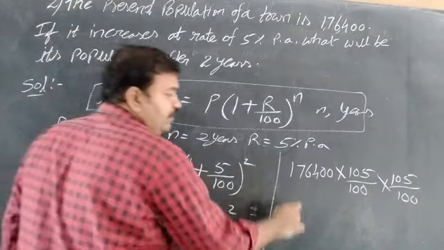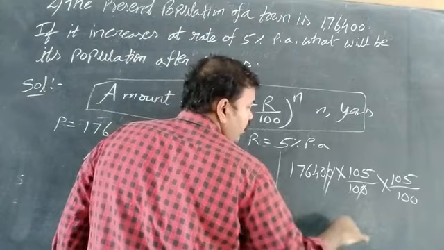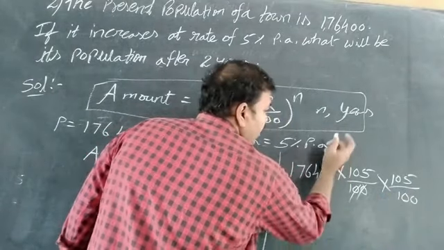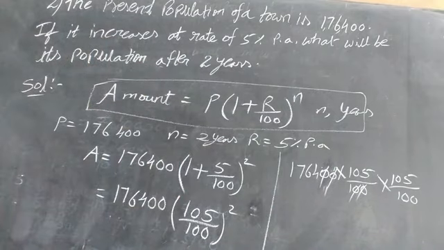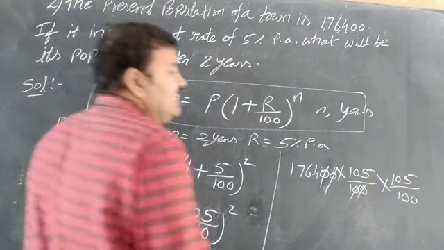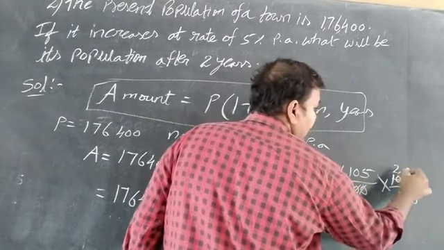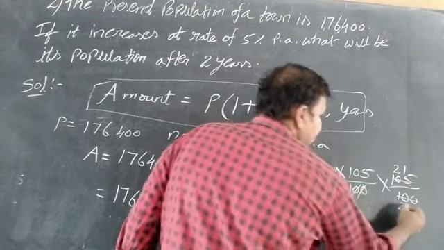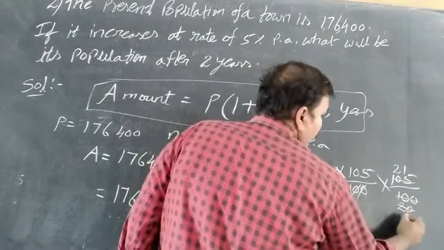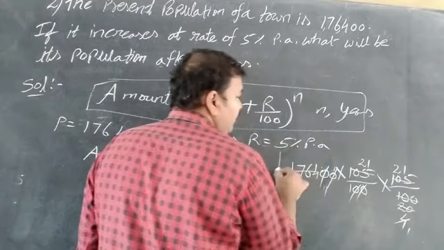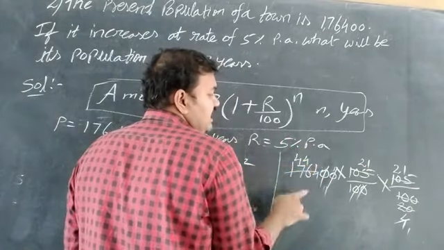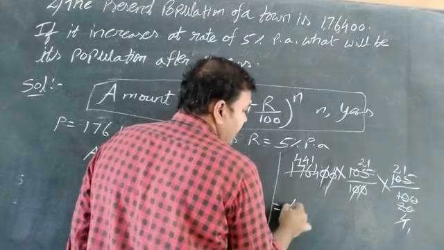After that, what will happen? These 2 zeros and these 2 zeros are cancelled. Next is cancellation in the 4 table: 4 times 1 are 4, 4 times 4 are 16, 4 times 4 are 16. 1 will be balance, 441. Also cancellation in the 21 table, 20 times, 21 times.